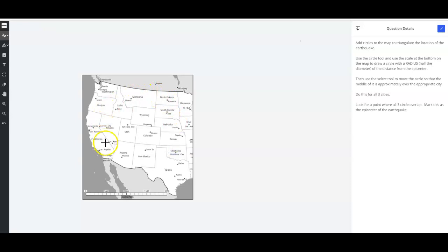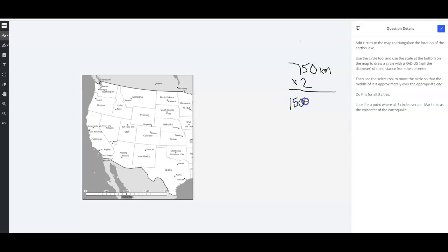And so I'm going to go to this whiteboard tool. I see San Diego here, and I'm going to draw a circle with a radius of 750 kilometers. And so I'll actually just write that over here so I can keep in mind what I'm trying to do. 750 kilometers is the radius of the circle. That means from the center to the edge, I'm going to draw a circle with a diameter that is twice that. So 750 times 2, and you're free to use a calculator here if you need to, gives you 1,500 kilometers.